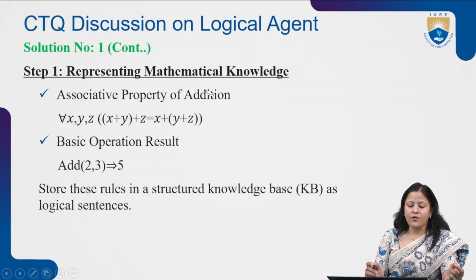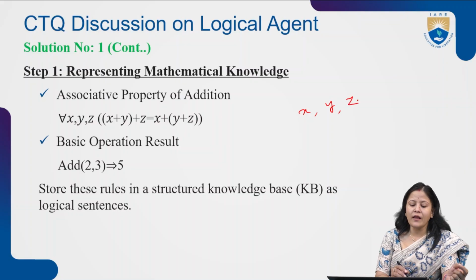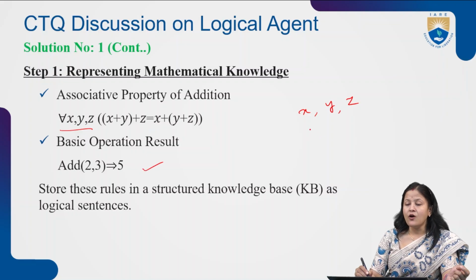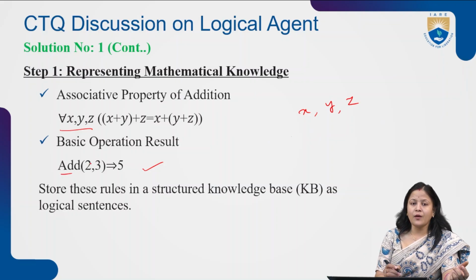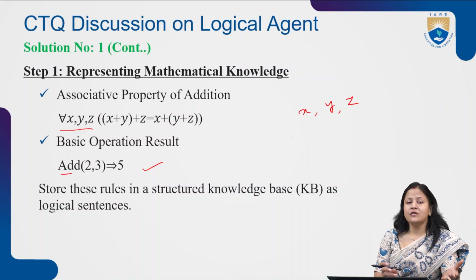Then another formula is the associative property of addition. Associative means we are taking three variables. So for all X, Y, Z: X plus Y plus Z is equal to X plus Y plus Z, grouped either way. And for a basic operation like add, instead of writing for all, we can use propositional logic also, where add is the function name or symbol, and within brackets 2 comma 3, that is equal to 5.